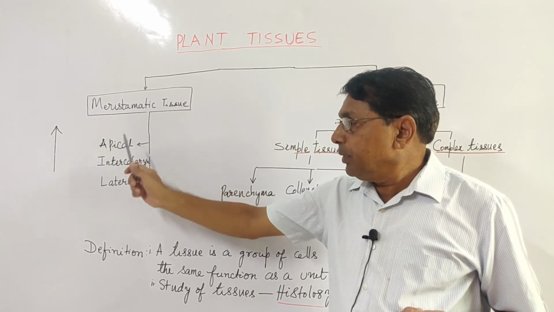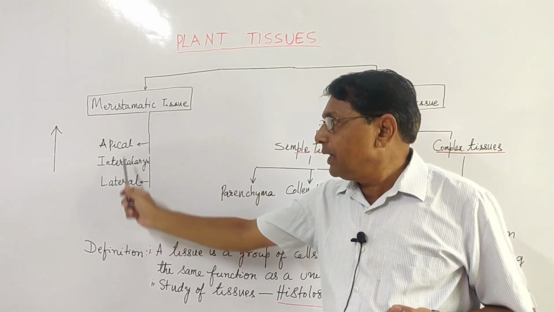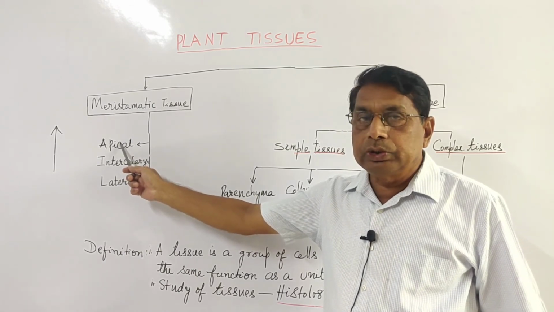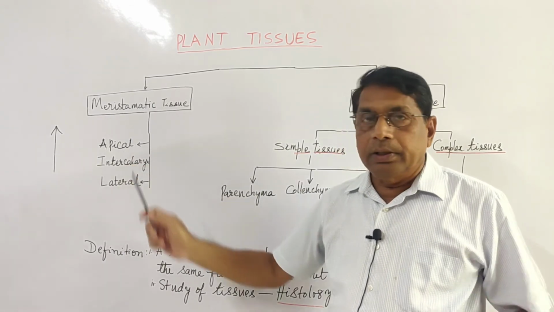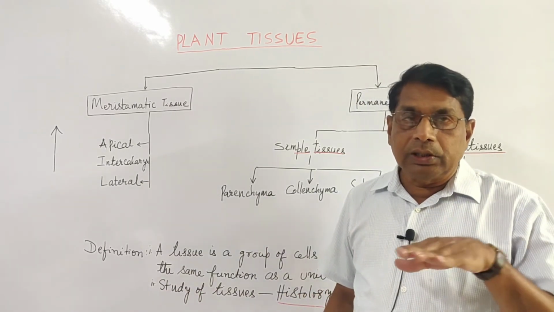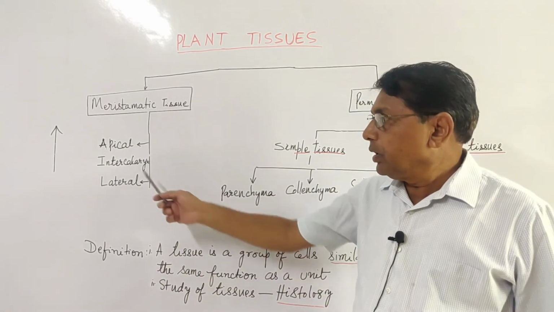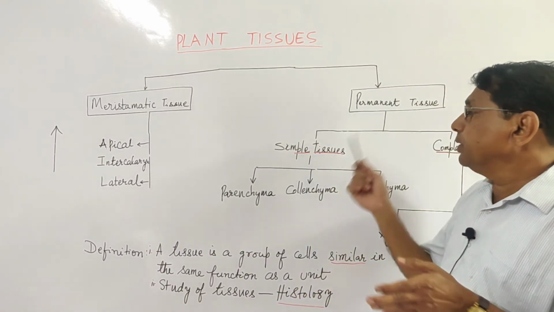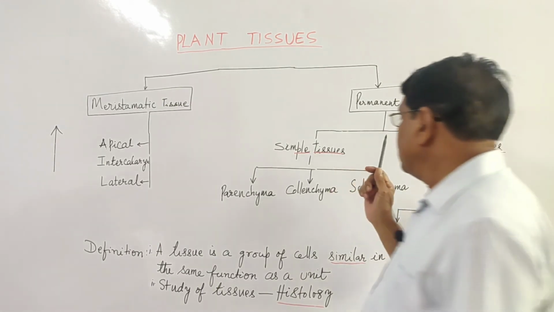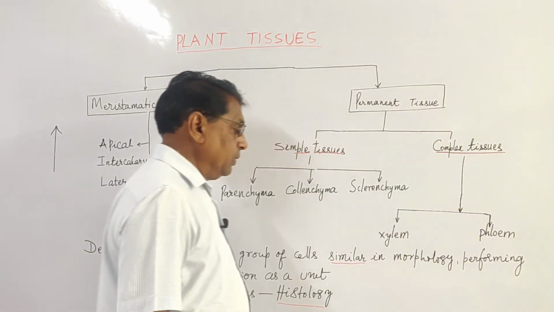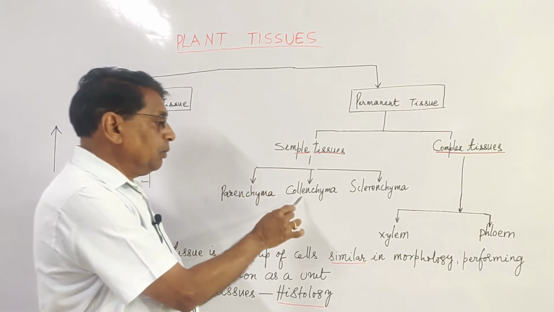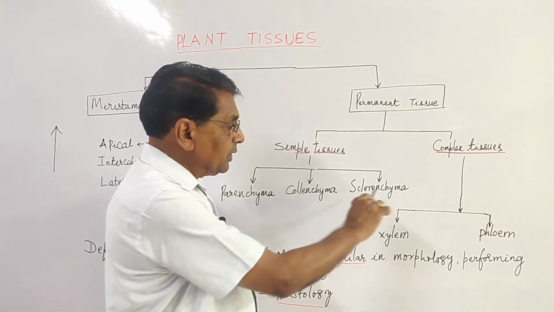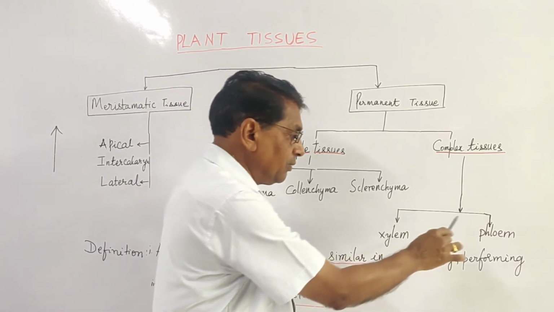According to the position: apical meristem, intercalary meristem, lateral meristem. At the tips of the shoot, root, at internodes generally in monocots, then lateral meristem present in the vascular bundle is cambium. Permanent tissue is simple, complex. Only one type, more than one type. Simple tissues are parenchyma, collenchyma, sclerenchyma. Morphologically, they are different. Complex tissues, xylem, phloem.